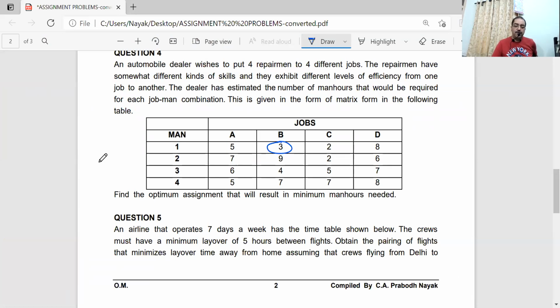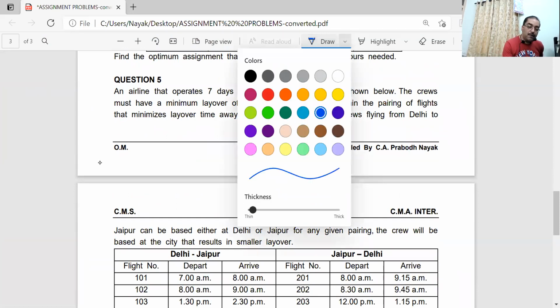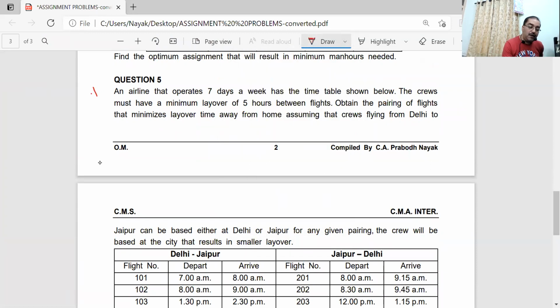Okay, let us come to question 5. I will mark it as important because it's a totally new type of question. We have said that assignment can be used for different purposes. The different purposes are assigning jobs to men, assigning jobs to machines, assigning territorial areas.